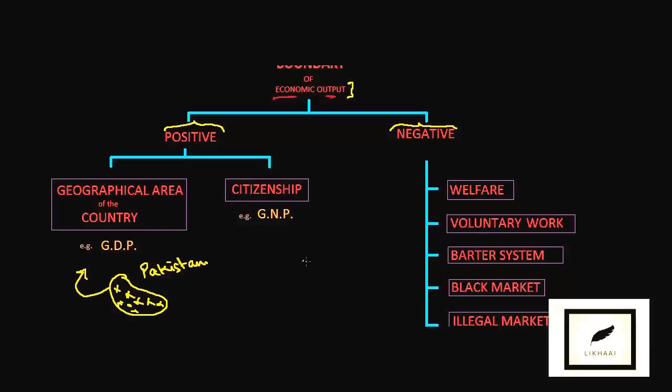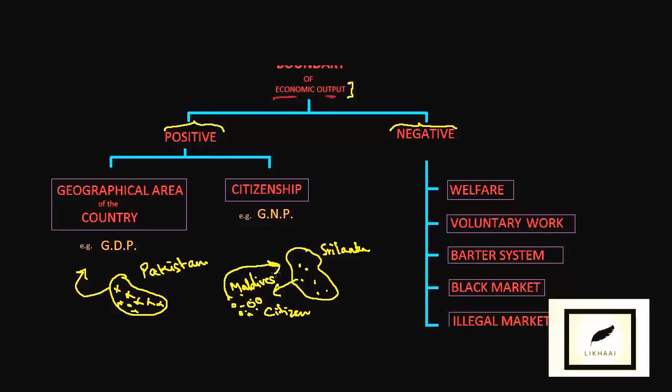The other way to calculate the boundary is on the citizenship basis. Let's say it is Sri Lanka, and the citizens of Sri Lanka go to another country, let's say they move to Maldives. Whatever income they generate will be counted in the economic output of Sri Lanka. That's the way GNP is calculated.